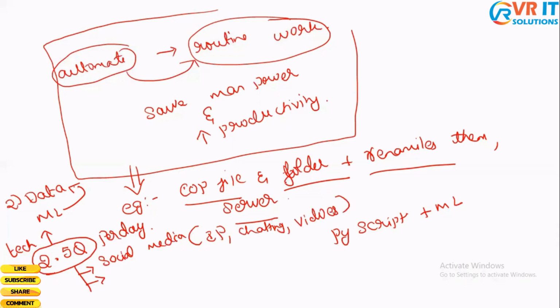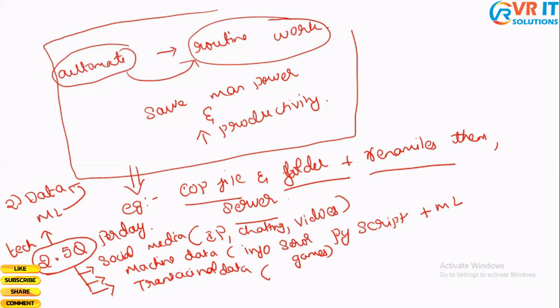The second source, which I would talk about, is machine data. This is the information or data generated from sensors or games. And the third source which I would talk about is transactional data. This is the data generated from daily transactions, online or offline. So these are the primary sources from where we generate a huge amount of data.